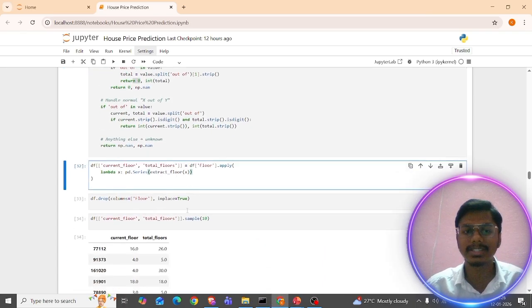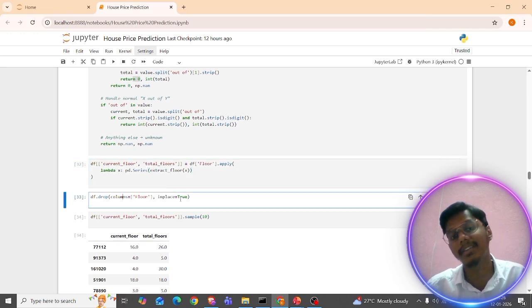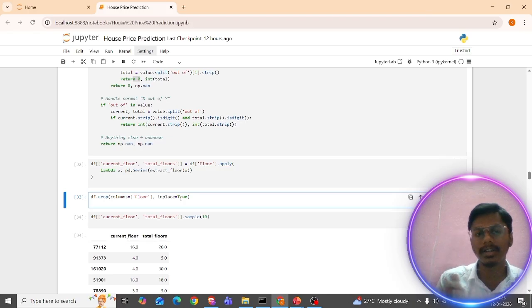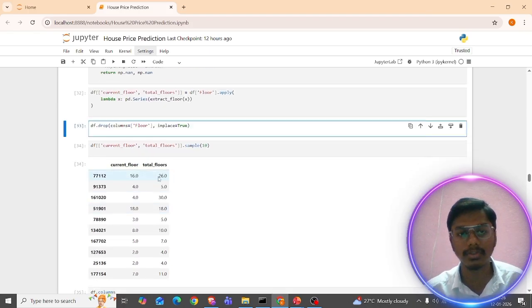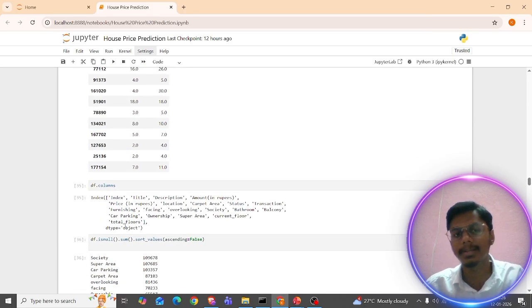So likewise I'm able to convert this into one data frame. I'm just dropping the floor column, deleting it. Again I'm adding this current floor and the total floor. The current floor is nothing but the 16th floor out of 26 floors. So likewise I'm able to get it, right? I'm just adding these columns into the main data frame using df.columns.